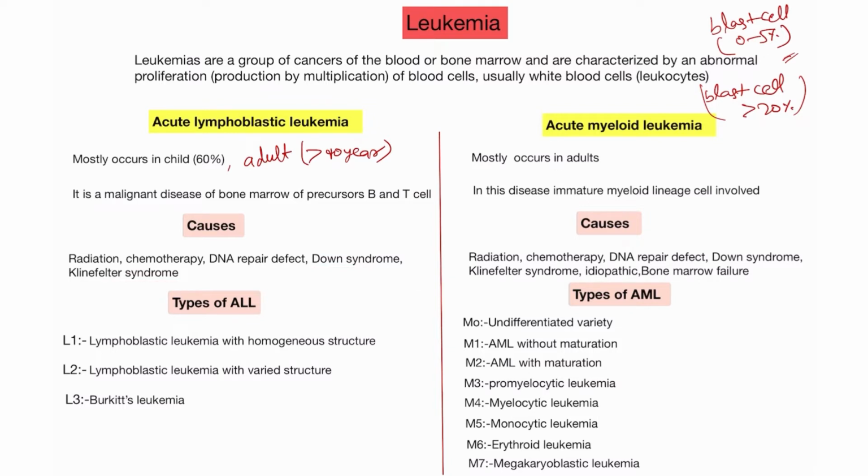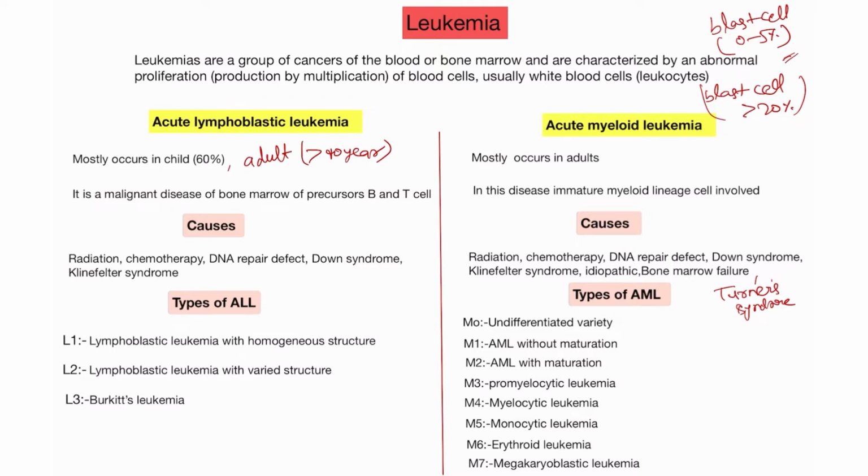In myeloid too, radiation, chemotherapy, DNA repair defects, Down syndrome, Klinefelter syndrome, also idiopathic causes and bone marrow failure, and sometimes Turner syndrome patients also develop leukemia. So in both cases the causes are approximately the same.